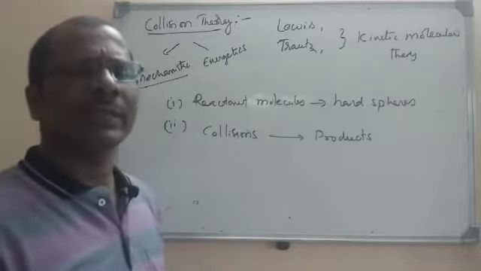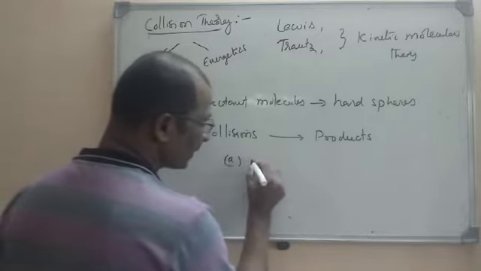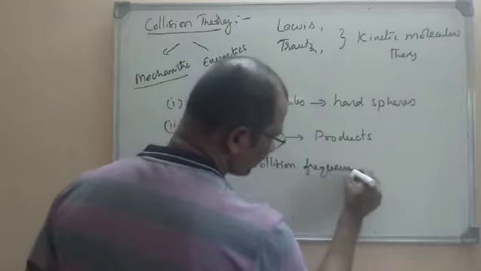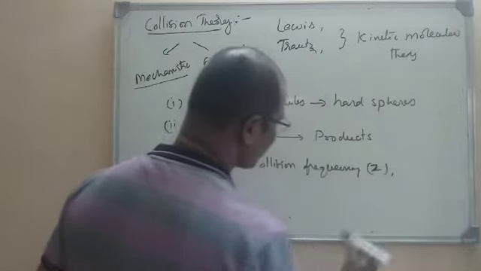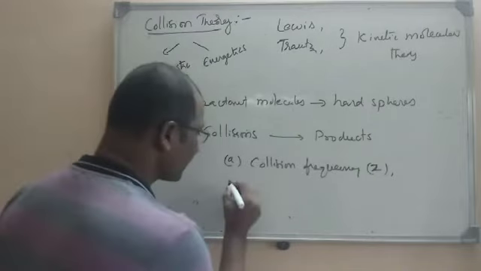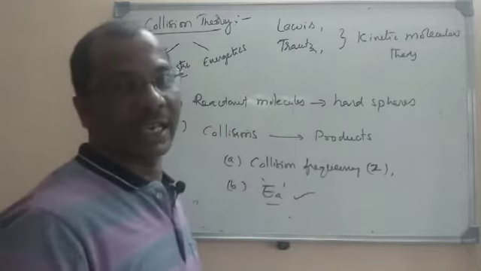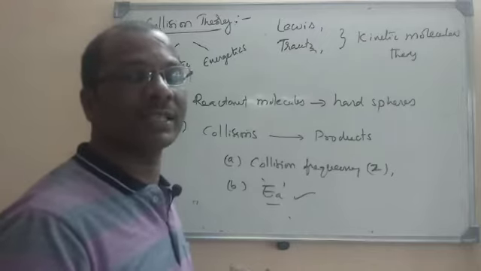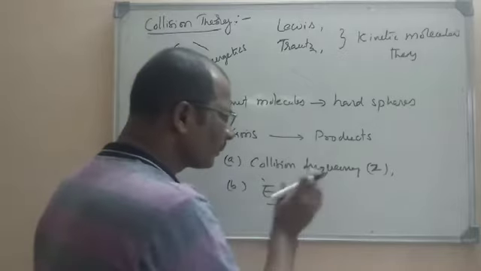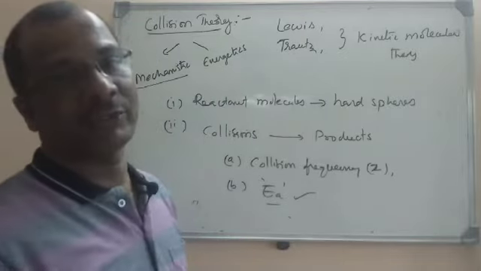But here, according to this, the rate will depend on two factors. One is collision frequency, the term given here as Z. They had given a term known as collision frequency. The rate will be directly proportional to the collision frequency. And the second thing, it also says the rate depends on the activation energy of the reaction. That means lesser activation energy means the rate of reaction will be more. So here these two are most important. The rate of reaction will depend on the collision frequency as well as the activation energy.